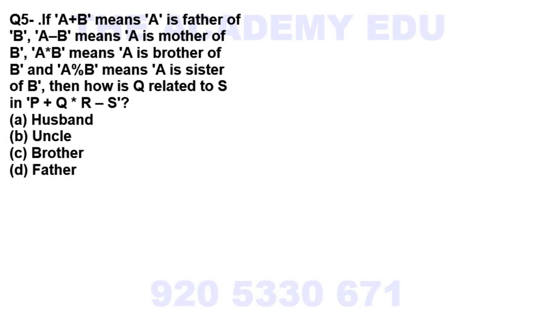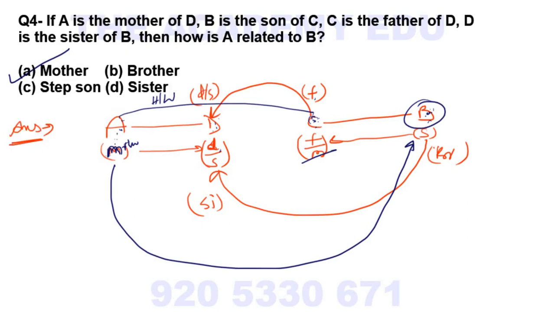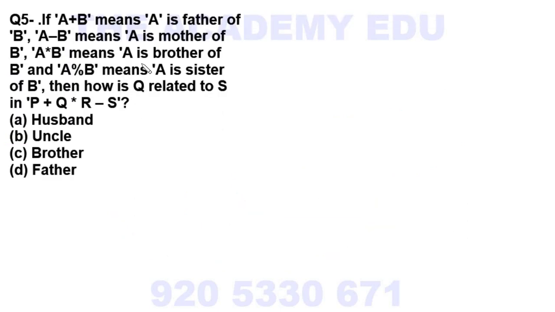Now come to the next question. So here you get question like that. If A plus B means A is father of B, what does it mean? Whenever you find A plus B, it means A is father of B. So B can be a son or a daughter. Similarly, A minus B means A is mother of B, A star B means A is brother of B, and similarly A percentage B means A is sister of B. You need to find this equation, and then how is Q related to S?